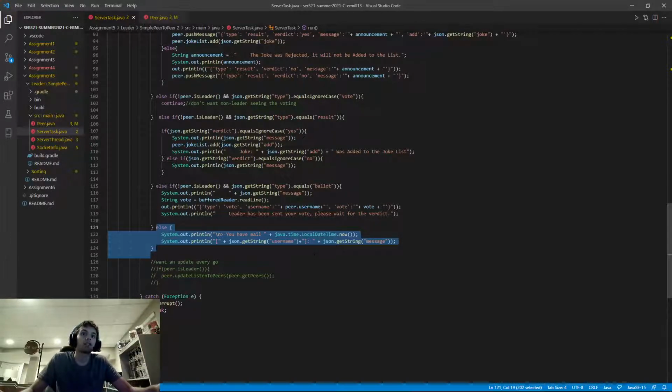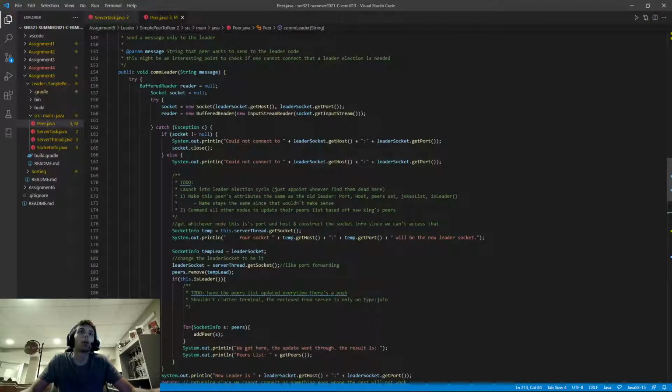It just defaults to this, you have mail. I added a little timestamp there to help myself track messages, and I figured I'd leave it because it's like read receipts. That's kind of cool. And it just has the username and box with the messages. That's nothing really different. Down here, another remnant from ballots. Going over to peer,